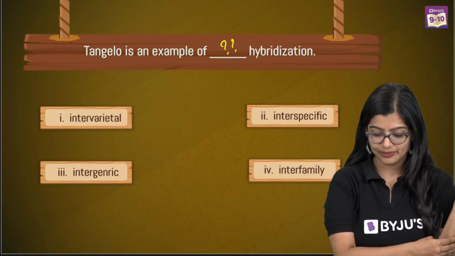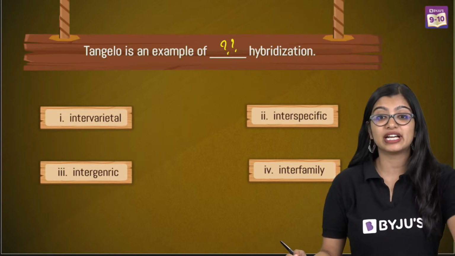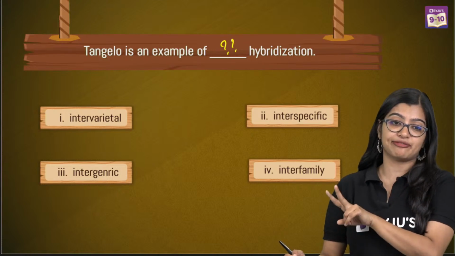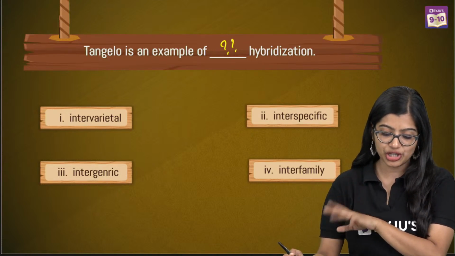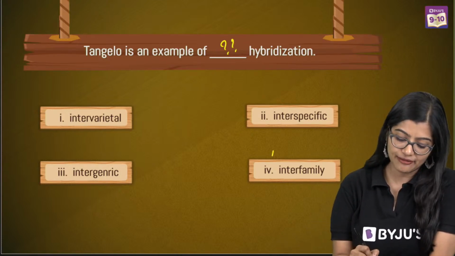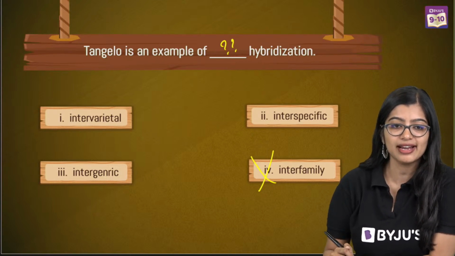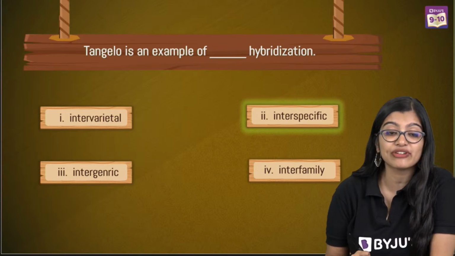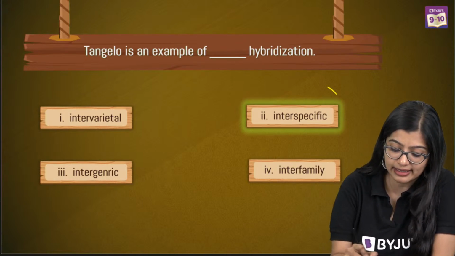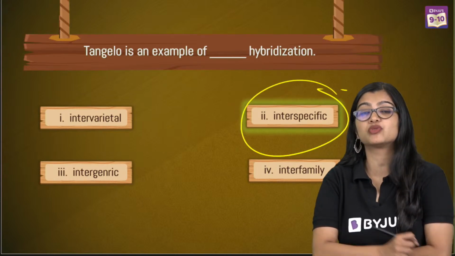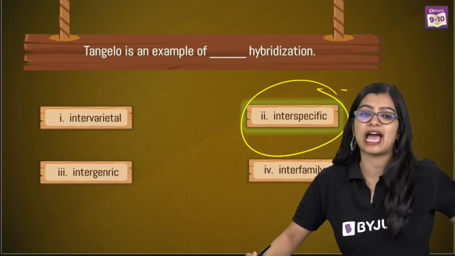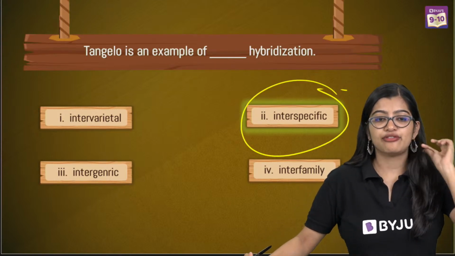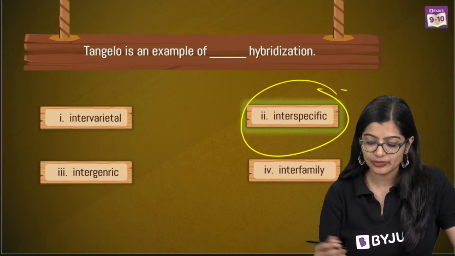Is it an example of intervarietal, interspecific, intergeneric or interfamily? Interfamily we didn't learn, so we can eliminate it. Yes, very good. It's an example of interspecific hybridization because we took two different species and crossed them. Very good, everybody.